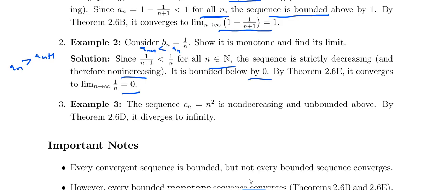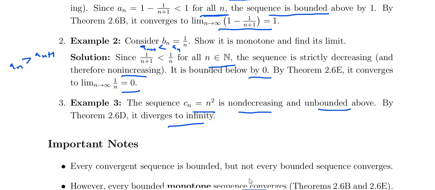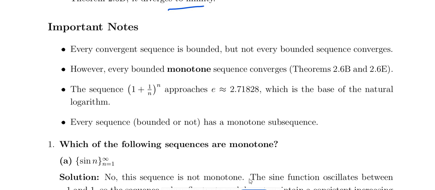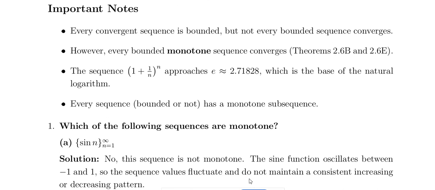And another example: cn equals n square. n square is non-decreasing, that is an increasing sequence, and it is unbounded above. So it diverges to infinity. It is not bounded above, so it diverges to infinity. Every convergent sequence is bounded, but not every bounded sequence converges. Every bounded monotone sequence converges.